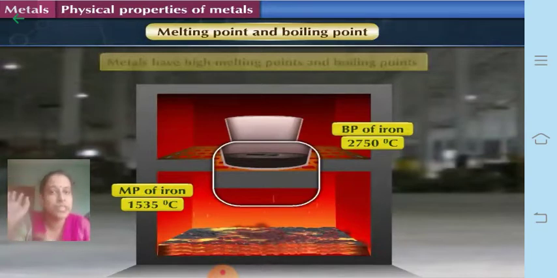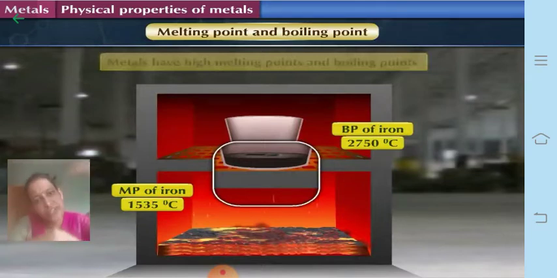So you cannot generally keep it on the gas stove and try to melt it, because it does not have that much heat energy, but it requires to get melted in the furnace. Okay, that is why we can use the iron utensils for a very long time. It cannot get melted because its melting point is very high. You can see 1535 degrees Celsius only melting point.